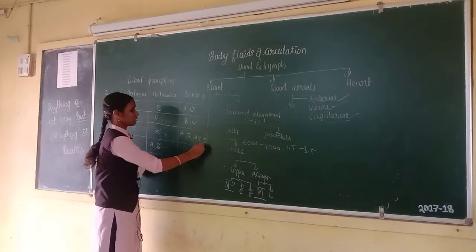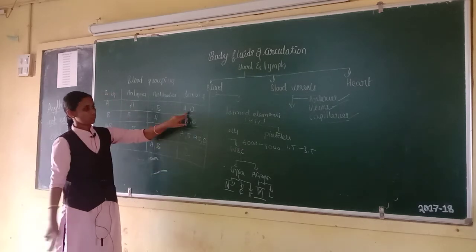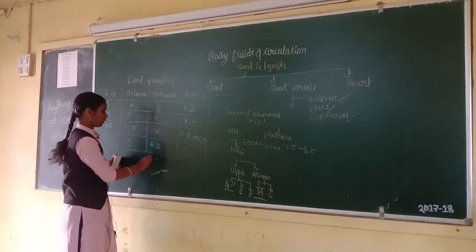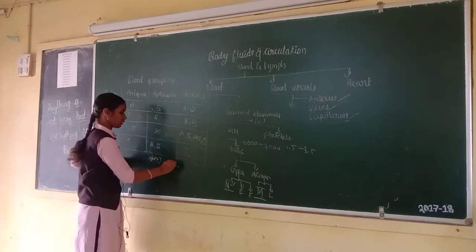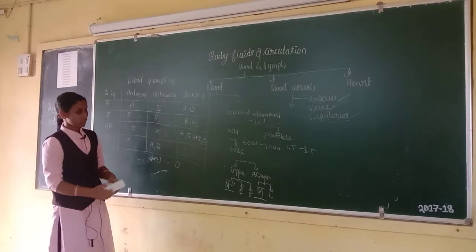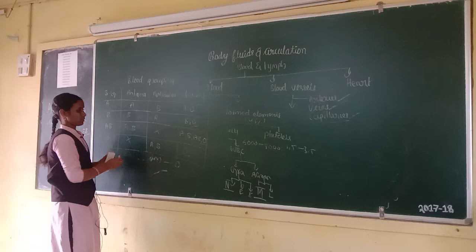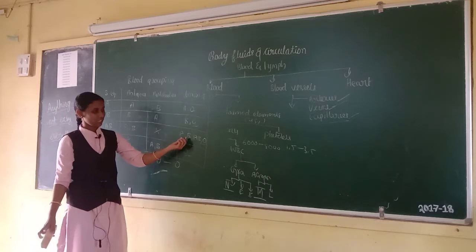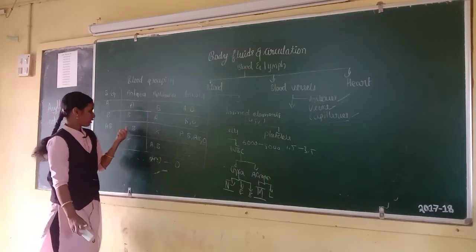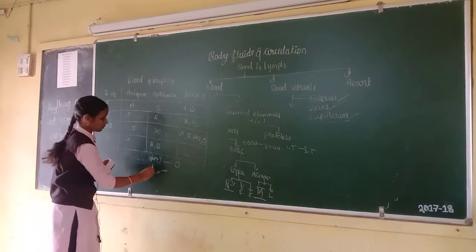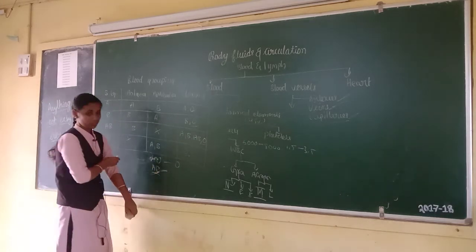And you can see here, O blood group is the universal donor. And the universal receptor: you can see here AB and O, so blood group AB is the universal receptor.